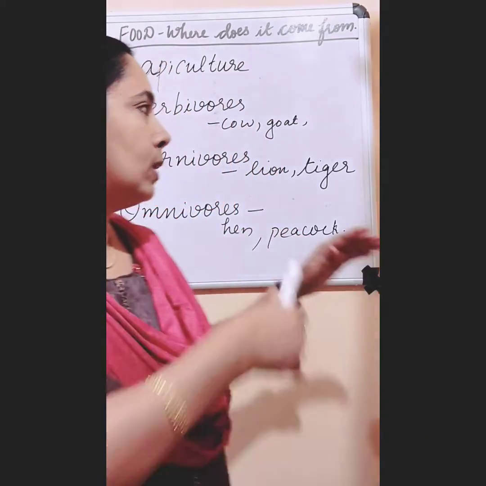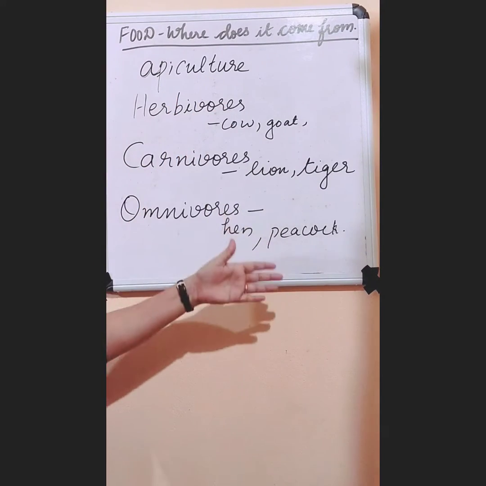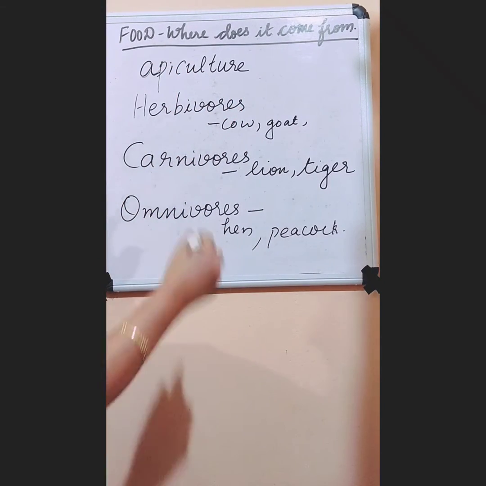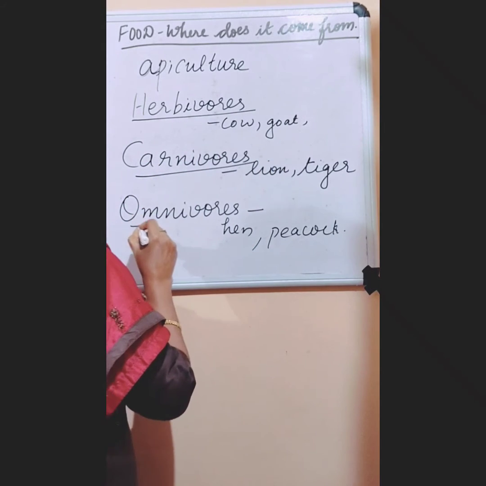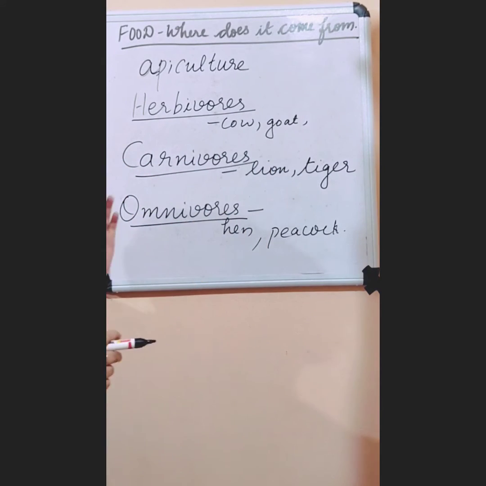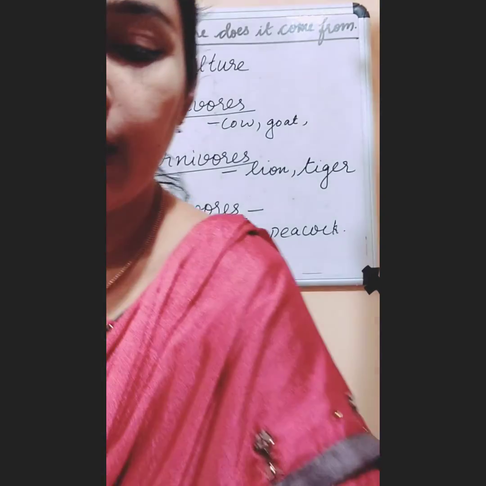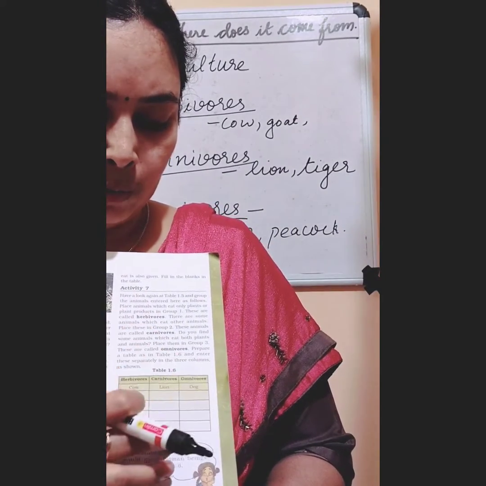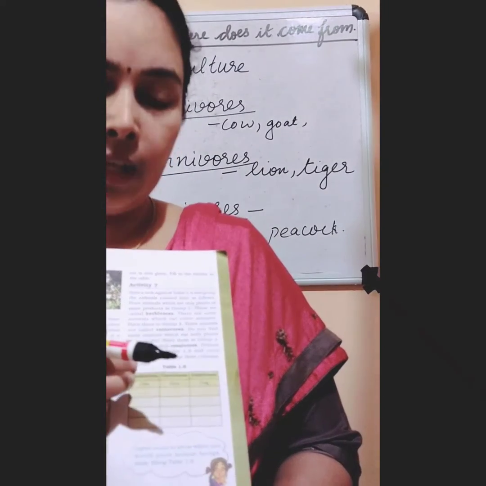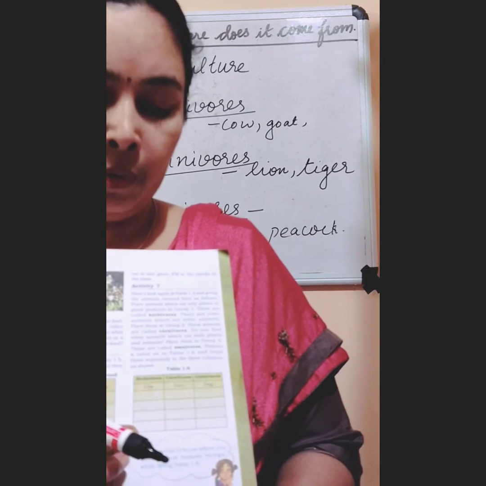Okay. So based on the type of food item they eat, animals are classified into three groups: herbivores, carnivores and omnivores. Okay. Then there's a table in your textbook, table 1.6. So in this box, you fill this box. First box you write the name of some herbivores.